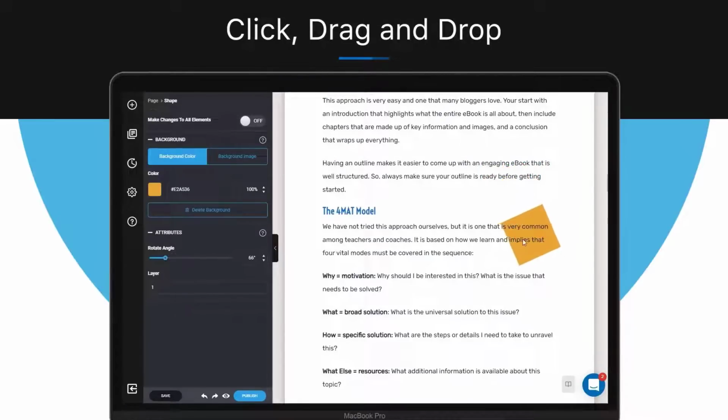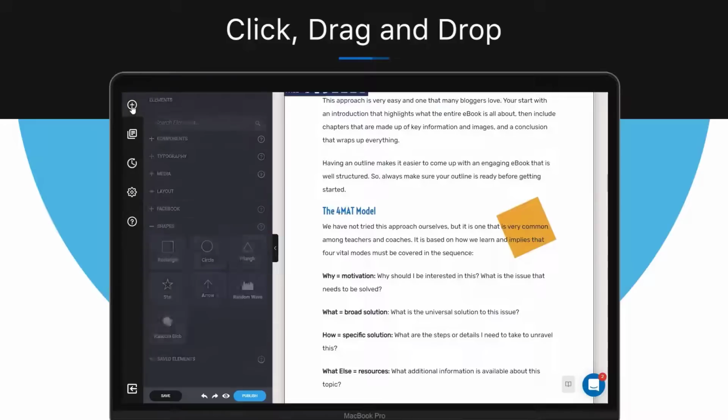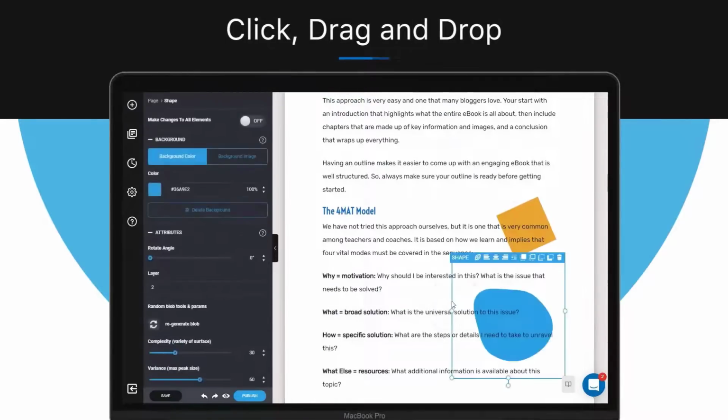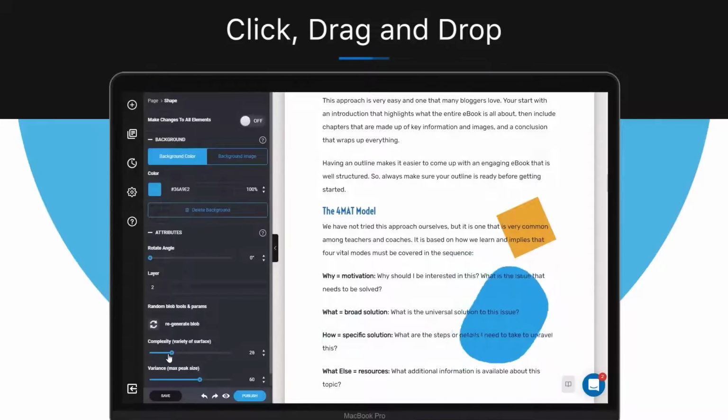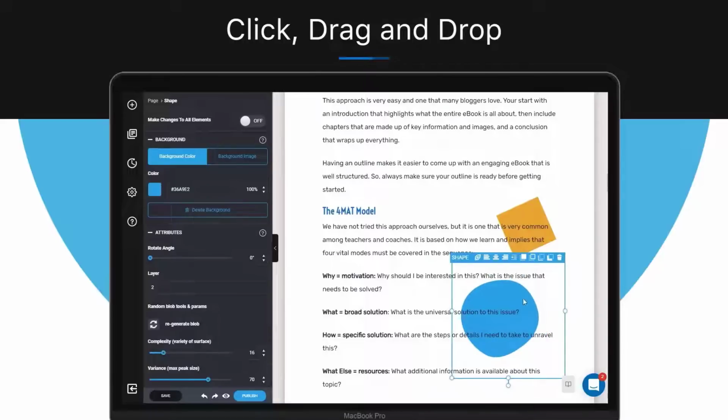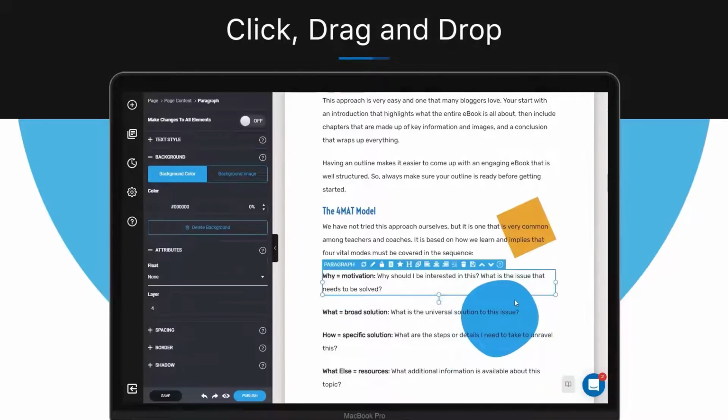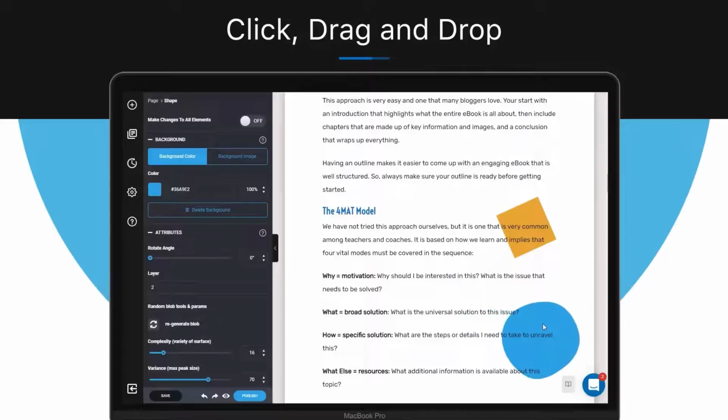There are also more complex shapes like waves and blobs, so you can transform them in the way you like. And make sure you know how to utilize these features, as they could make your ebook look way more professional and unique. Another cool feature is adding a background to your shape.